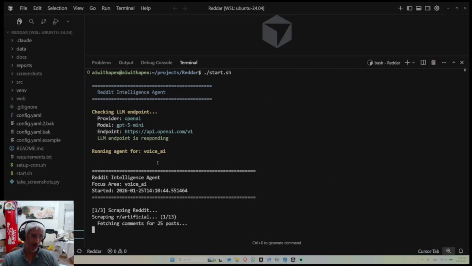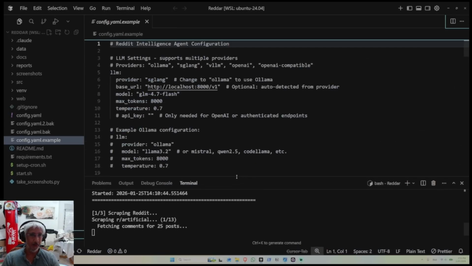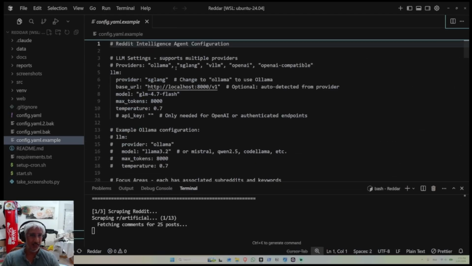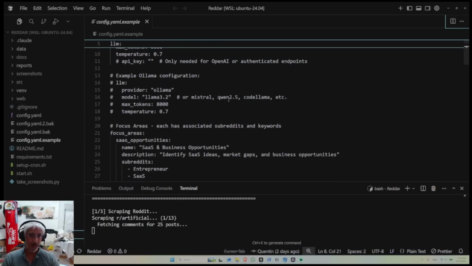But right now it's going to be scraping Reddit for the focus area, which happens to be voice AI, for opportunities. And you could specify whether it's opportunity you want to get jobs in the SaaS or maybe looking for employment, whatever. You could fine tune it for different opportunities. And actually, before we do that, let me show you an example of what we're talking about right here. Right, so you could set up what kind of AI you're going to use, right? For example, he used GLM 4.7 Flash, which is actually a very powerful free model. I used Qwen 2.5, which still did an excellent job.